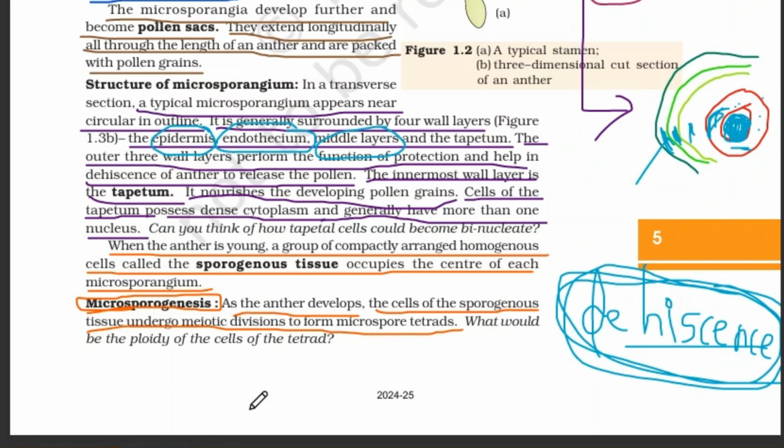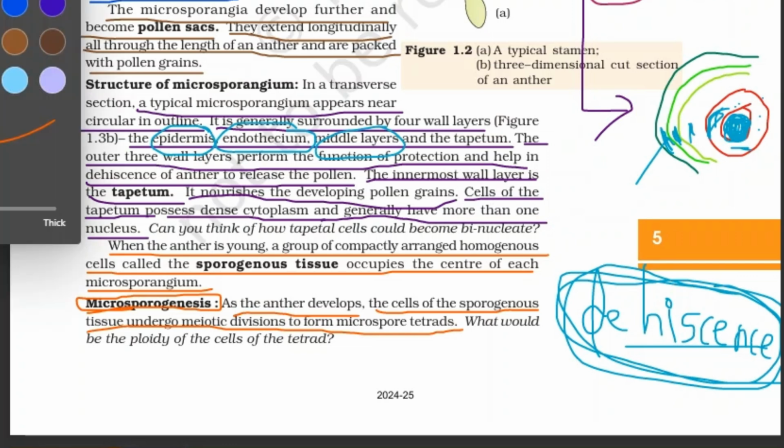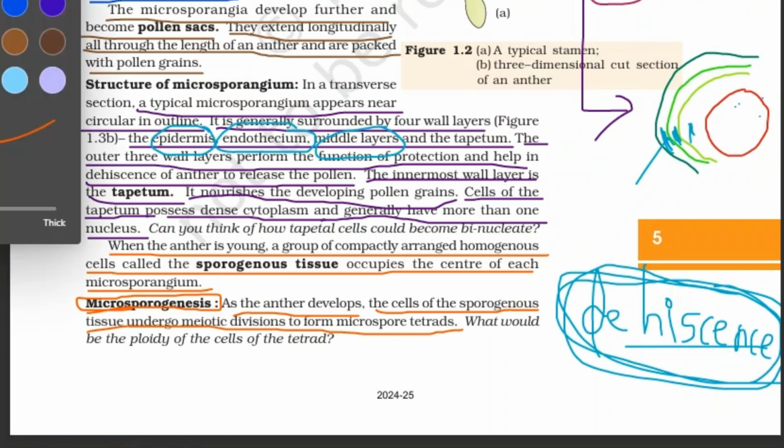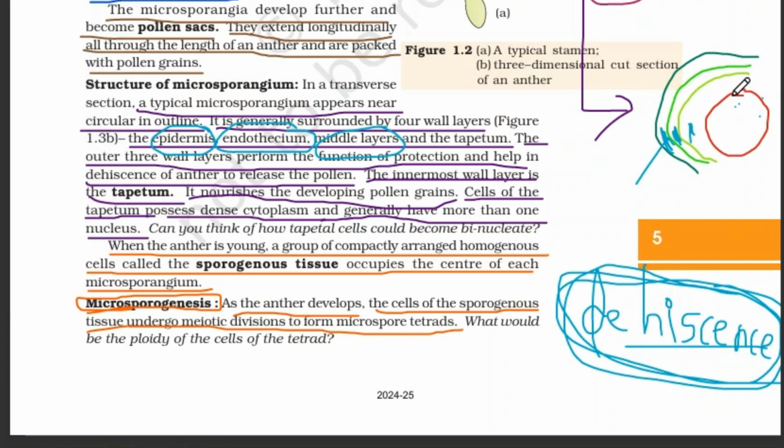Okay, when the anther is young, inside there is a group of compactly arranged homogeneous cells called the sporogenous tissue. Wait a minute, I will show the sporogenous tissue. Now there are a lot of cells like this within the tapetum.